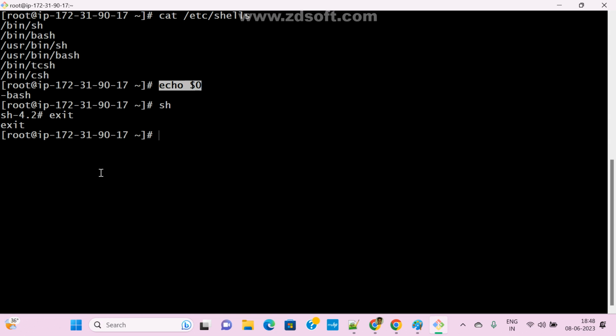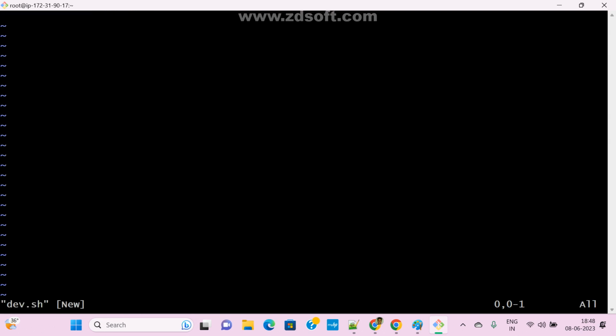Now we know how to create a file and how to execute that file in multiple ways. Generally, if you see any .sh file, right now I didn't add any hash line. There is one command for that. Let me create one file; sudo is not needed, I am root. Vi dev.sh is the file I gave. By default we add one line in the file. As of now I didn't add it. This is the syntax.